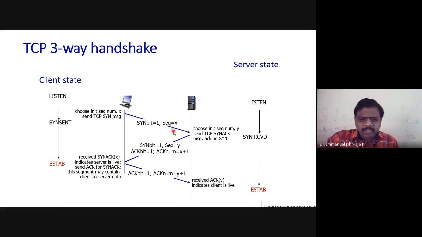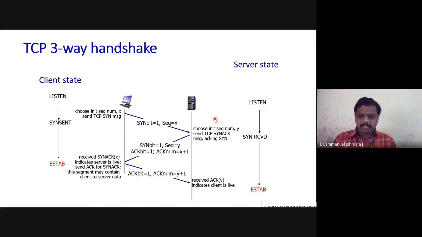You also have something called states of the TCP cycle, which we can do as an assignment. What are the different states a client side TCP or a server side TCP normally undergoes? Not a critical one, but it is always good if you know that as well. Now look at this line: the received acknowledgement indicates that the client is live. Remember the requirement of the three-way handshake protocol, right? So now I have explained to you the three-way handshake protocol.